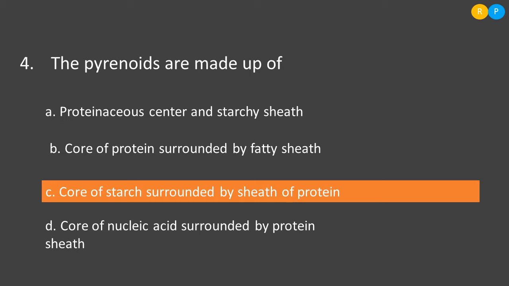Then option C, core of starch surrounded by sheath of protein. This is the correct one, because the pyrenoid structure is made of a core that has starch, and the starch is surrounded by a protein sheath. Then option D, core of nucleic acid surrounded by protein sheath. Nucleic acid is not at all present in the pyrenoid. So, the correct one is option C.